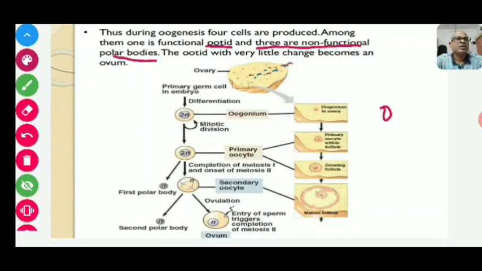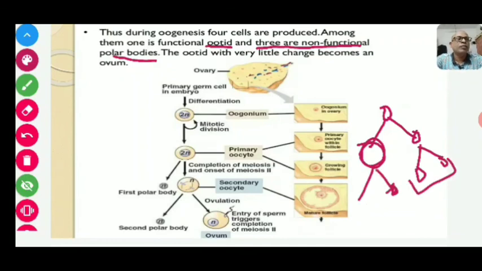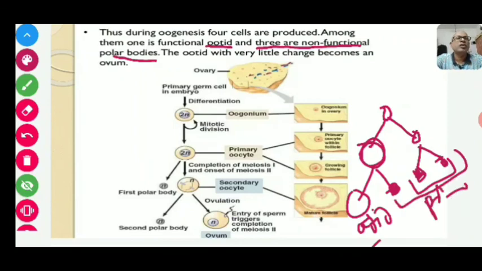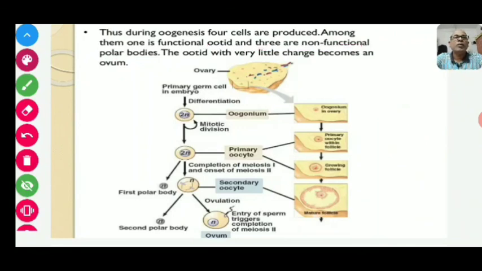Actually, the first one is the first polar body, and this is the secondary oocyte, and this first polar body again will form two polar bodies, and the other forms one polar body. Here a total of three polar bodies are formed and a functional ootid is formed. This is the functional ootid, and all these three are non-functional polar bodies, and the ootid with very little change becomes an ovum. At last it will form the ovum.